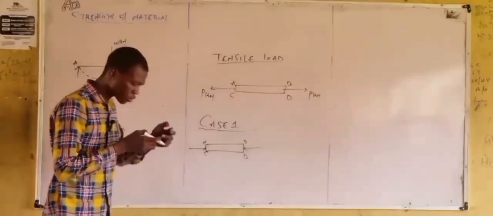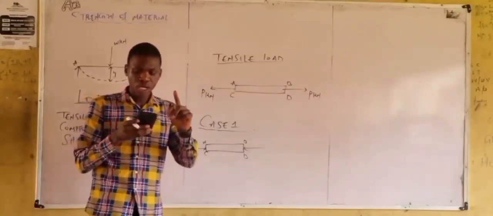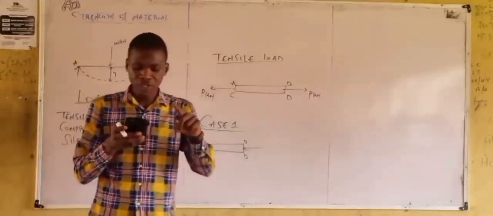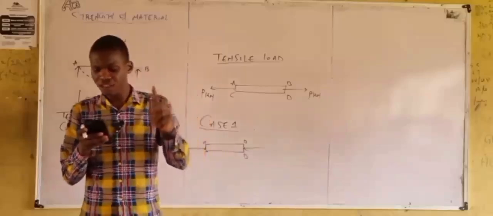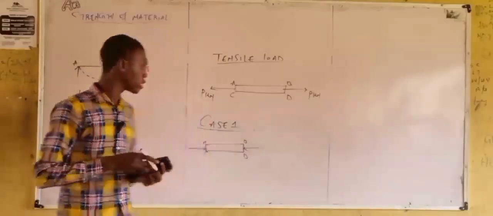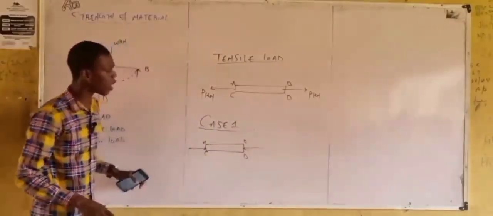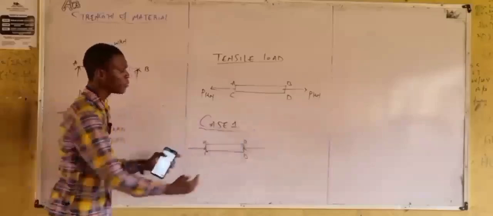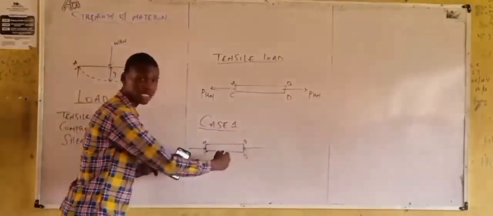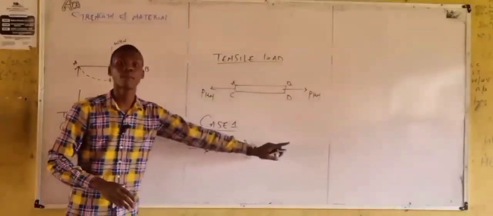But in that definition, observe, they said to decrease the length of the material in the direction of its application. Now, this load is applied in a horizontal manner, meaning any shortening that will occur here will also occur in a horizontal manner.